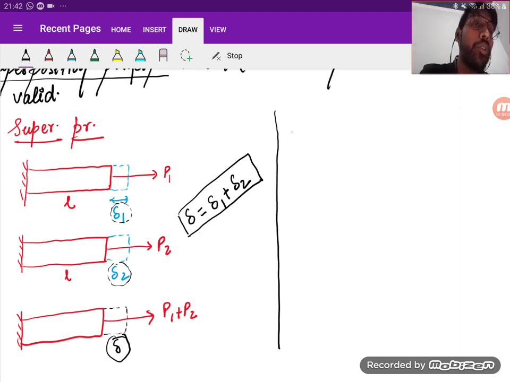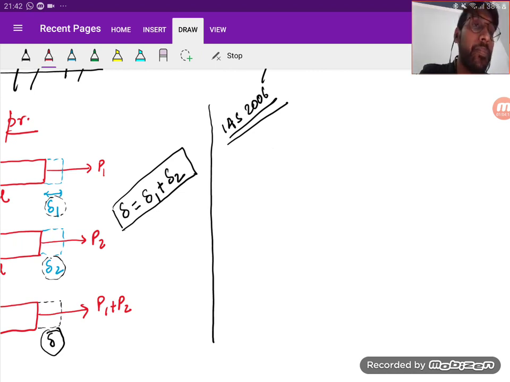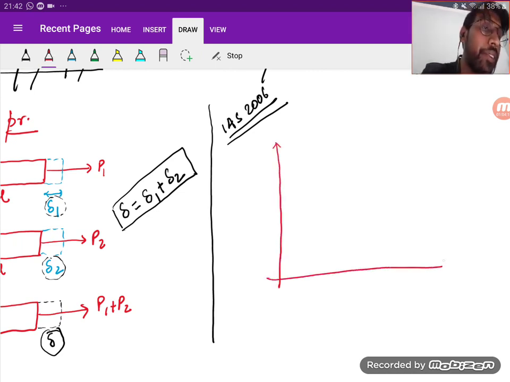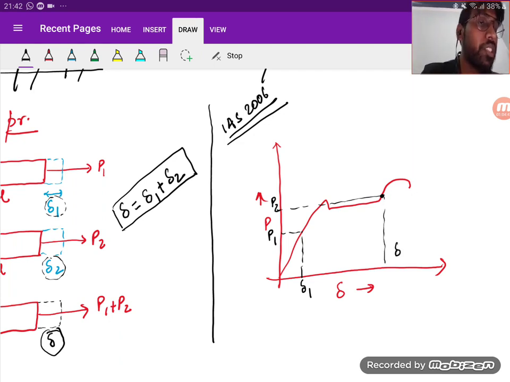Now tell me, I'm talking about one IAS question, the IAS 2006 question. See, it is given that a P delta curve is drawn. One load P1 is given here, corresponding deflection is delta 1. Another load P2 is acting here, corresponding deflection is given as delta 2.